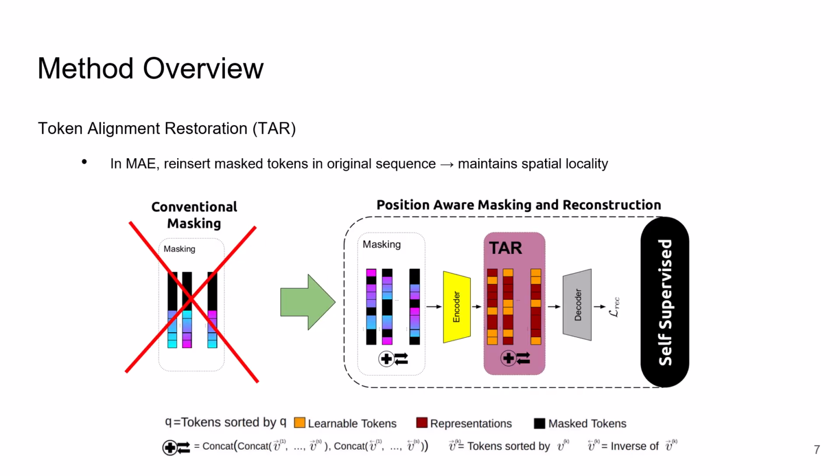Our third contribution is TAR, or token alignment restoration, which is used in MAE-based self-supervised learning. In a standard MAE, learnable tokens for masked patches are typically appended at the end of the sequences. This breaks spatial locality, which Mamba relies on. As shown in the figure, we instead restore masked tokens to their original positions before reconstruction. This position-aware masking preserves the token order and enables effective reconstruction through Mamba.